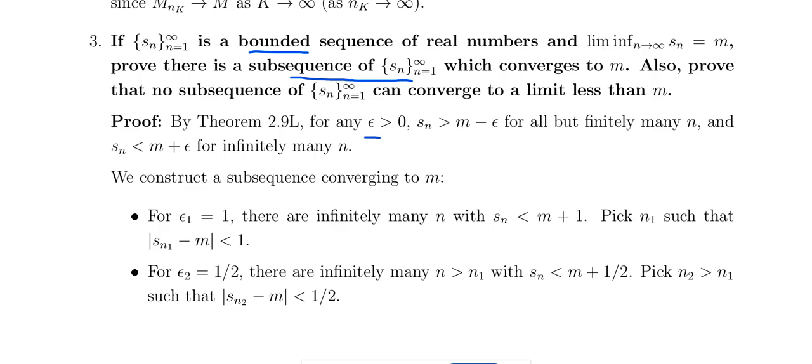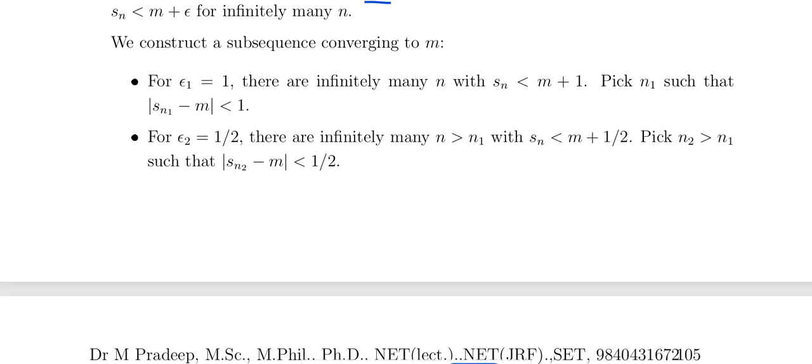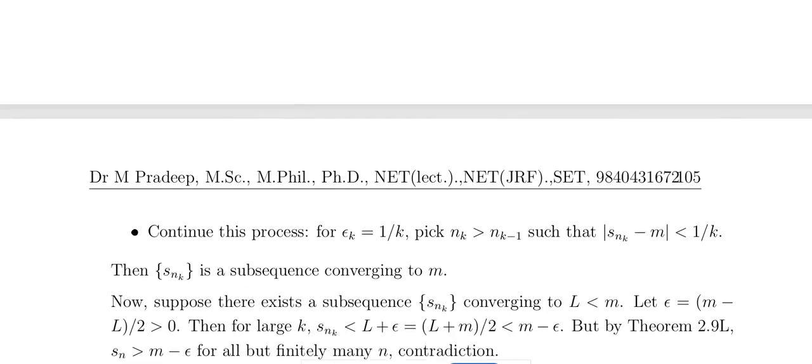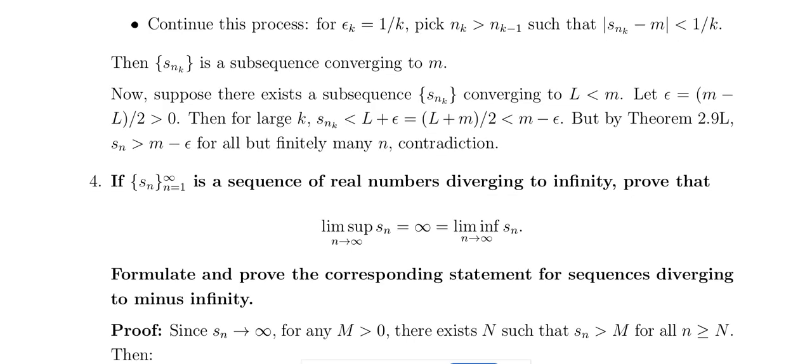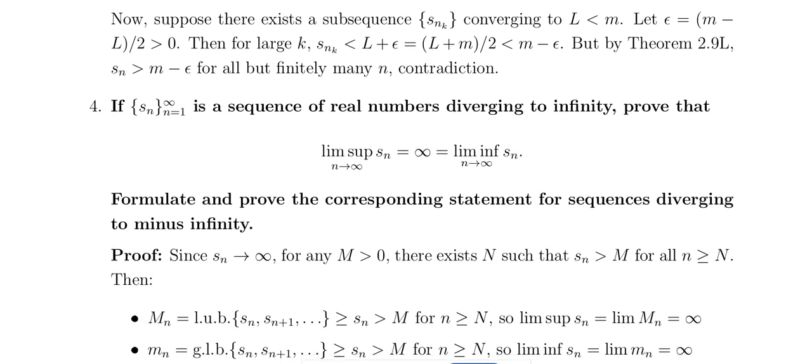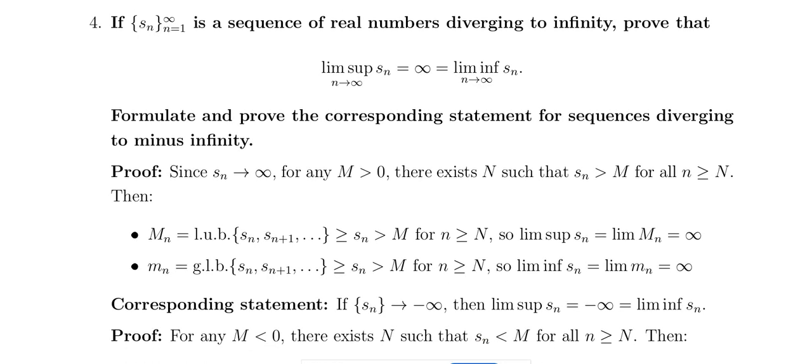If a sequence of real numbers diverges to infinity, then the limit supremum and limit infimum are both equal to infinity.